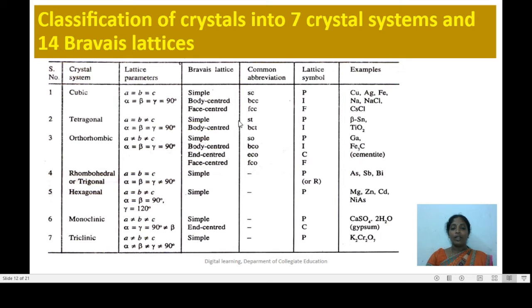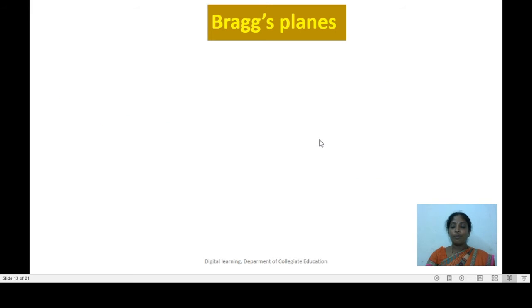And altogether, if you observe the 7 crystal systems, we will get 14 types of space lattices, and these 14 types of space lattices are called Bravais lattices. And here the last column gives the examples for different types of crystal systems and also different types of Bravais lattices. Now let us understand the meaning of Bragg's planes.